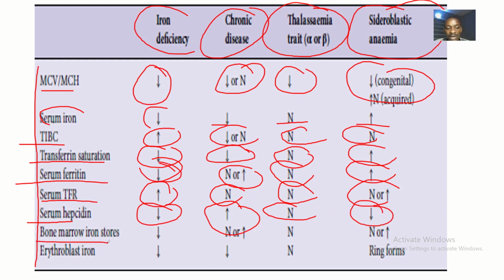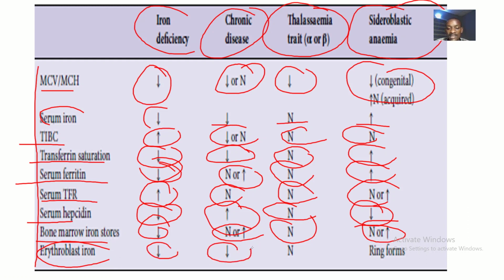Then bone marrow iron stores. For iron deficiency, it will be what? Decreased. For chronic diseases, it will be normal or elevated. For thalassemias, it will be normal. And for sideroblastic anemia, it will be normal or elevated. Then erythroblast iron will be decreased for iron deficiency, it will be decreased for chronic diseases, normal for thalassemia, and in sideroblastic anemia, it will be in ring forms.